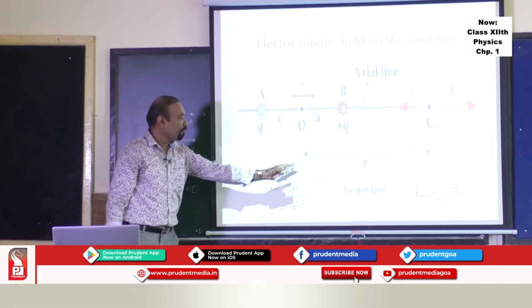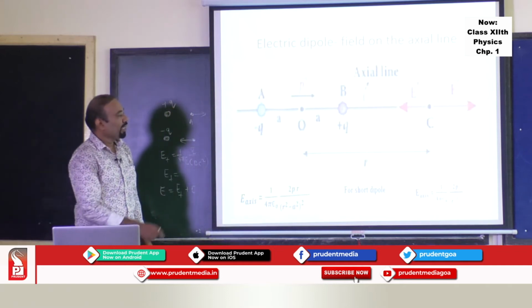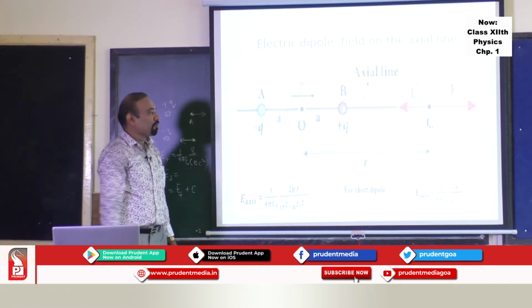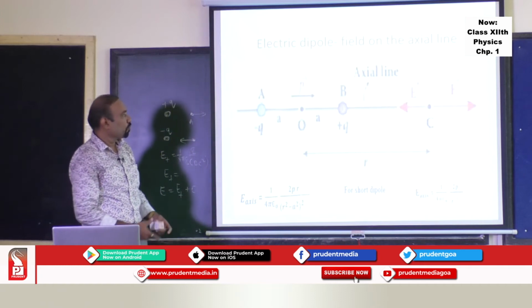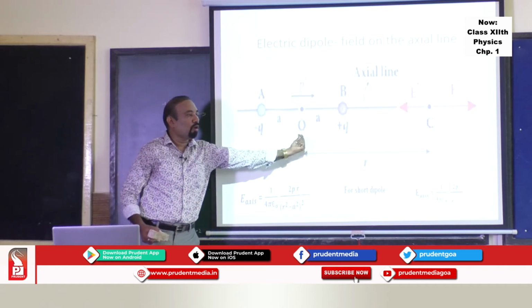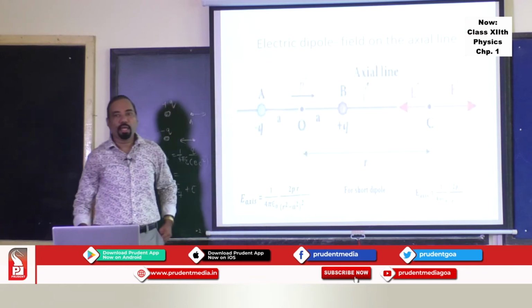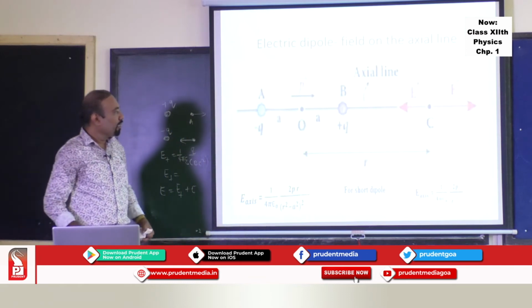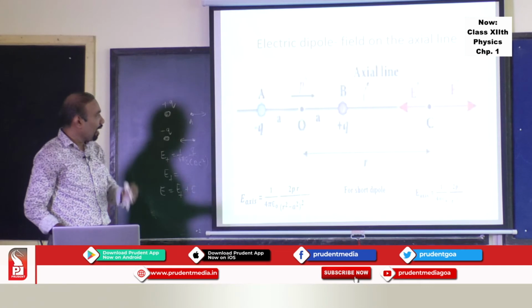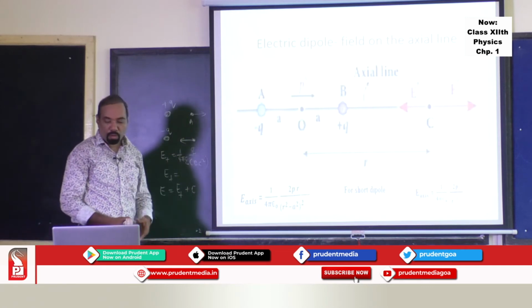And if you take a dipole very, very short, then the electric field will be 1 upon 4 pi epsilon 0, 2p upon r cube. You take this distance very, very small, you can neglect this a square, and you can easily find out the electric field due to a short dipole on the axis of the dipole.